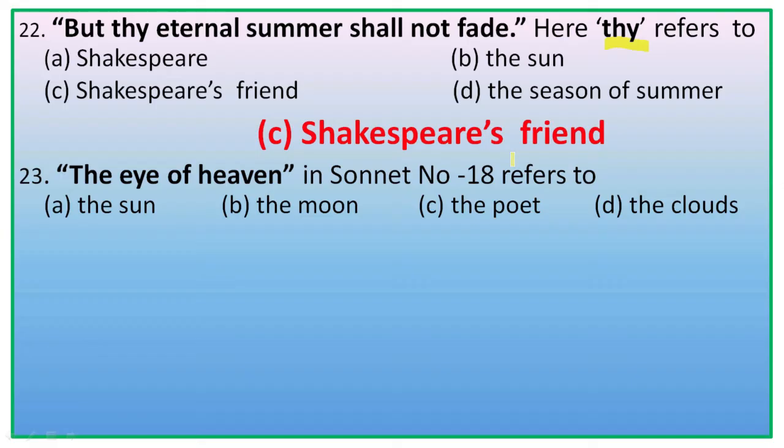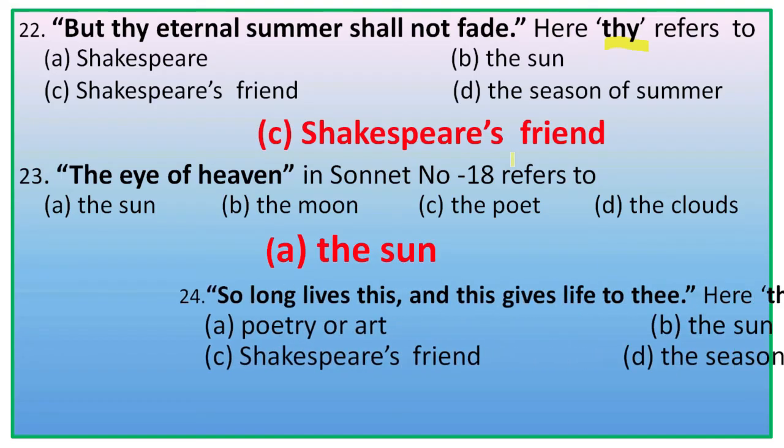Let's see the full line. And summer's lease hath all too short a date, sometimes too hot the eye of heaven shines. So, eye of heaven means obviously the sun. And this is a rhetorical expression. It means the sun. So, the right option is A, 23A, the sun.